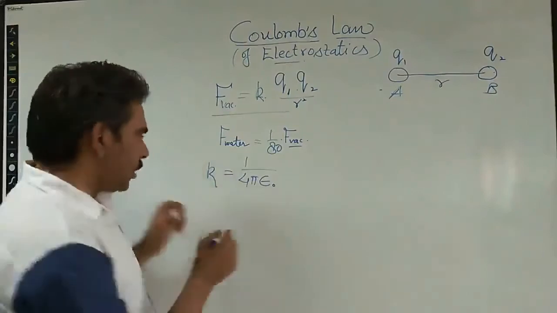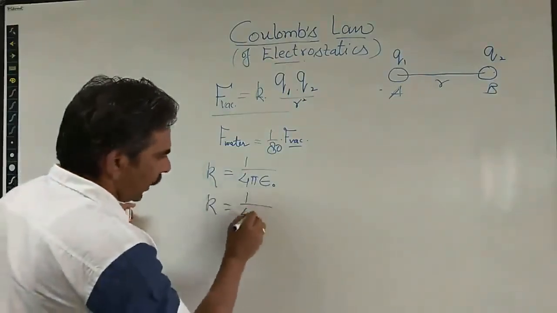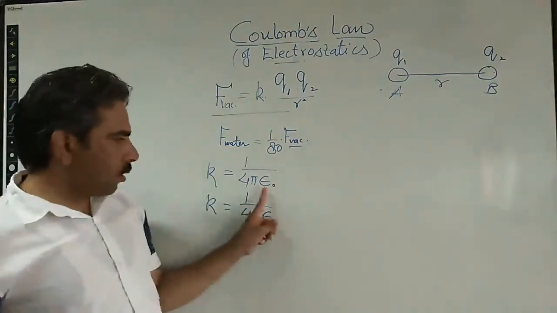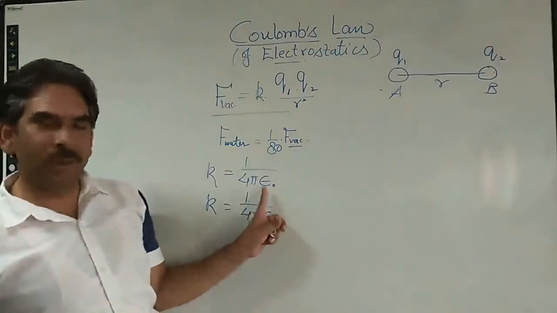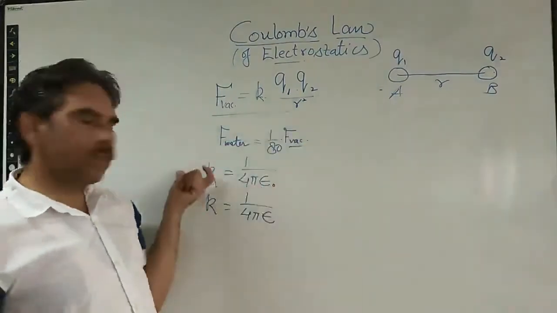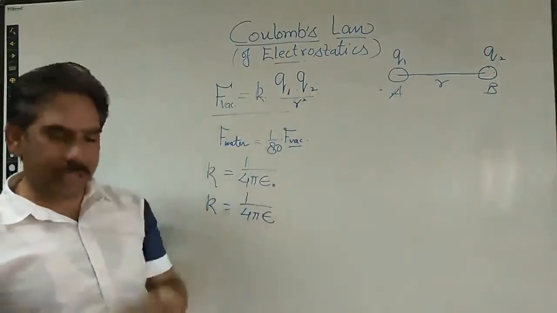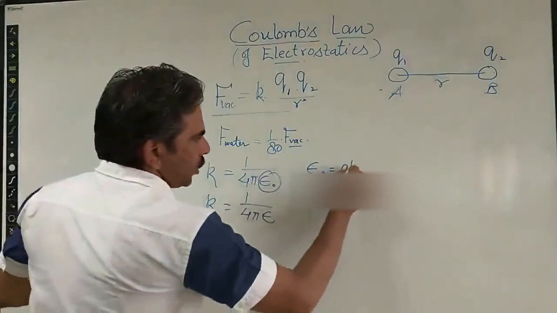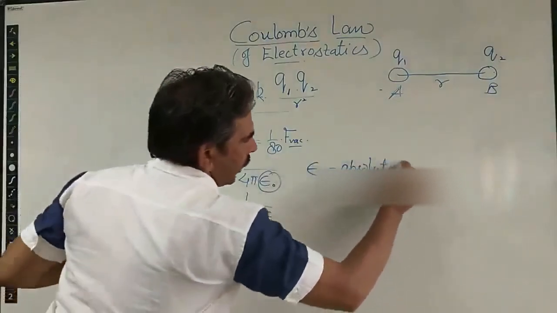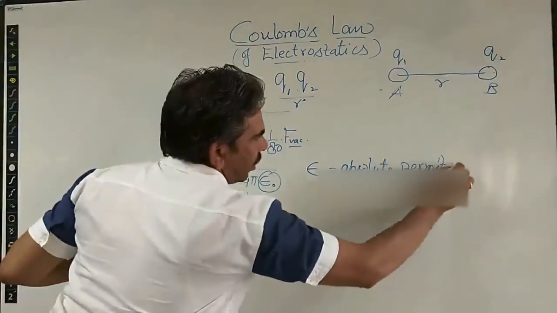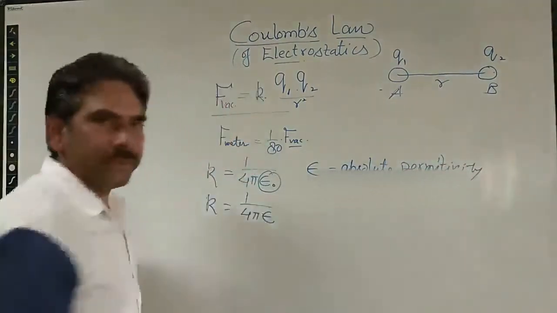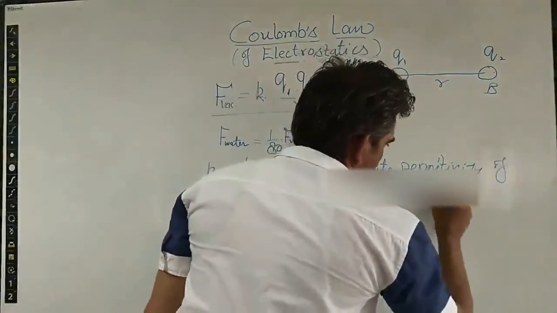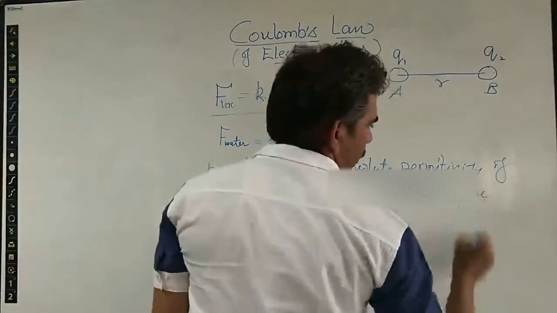For any other medium, we can write it as 1 upon 4 pi epsilon. So this is the property of the medium that determines the calculation of this constant of proportionality. It is the point of interest here. So this epsilon naught is the absolute permittivity of the free space, or vacuum, or air.